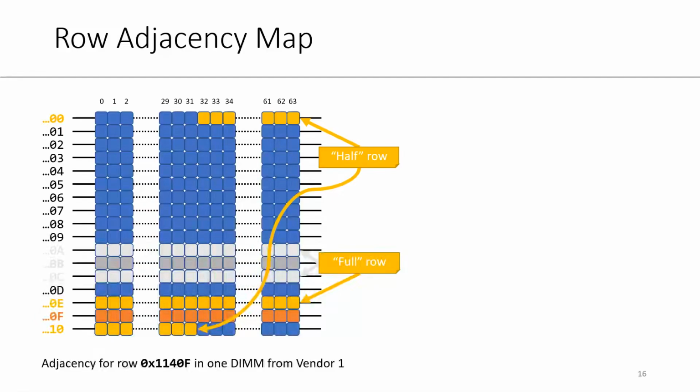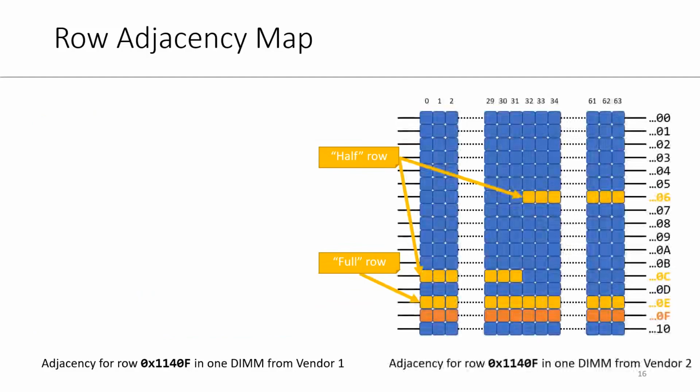This has implications on the row addresses that an attacker needs to hammer. To target every cell in row F, a double-sided Rowhammer attack would need to activate 3 rows instead of 2. The attack needs to activate row E, but also the two halves, row 10 and row 0. An additional challenge to mounting a Rowhammer attack is that this map changes from one device to another. This is the map for another vendor. Our fault injector solves the second challenge by allowing cloud providers to map the physically adjacent cells in a DIMM.